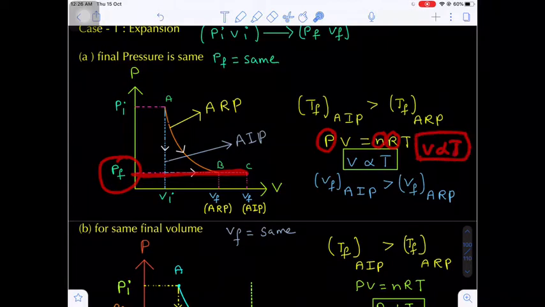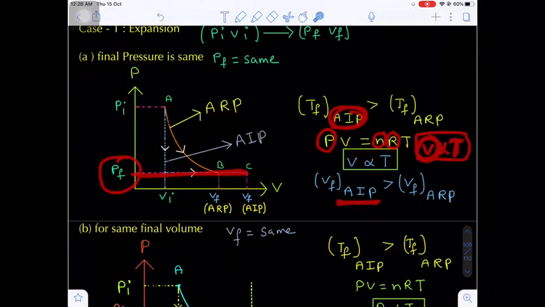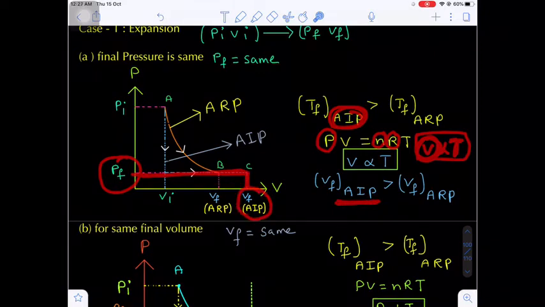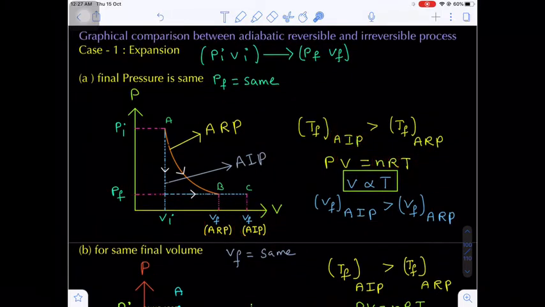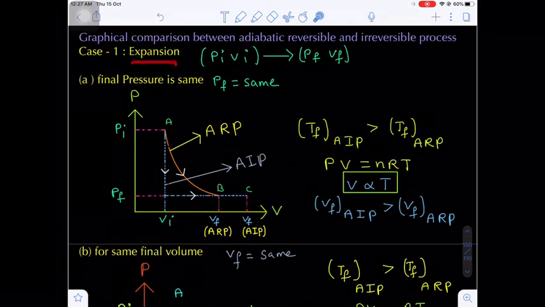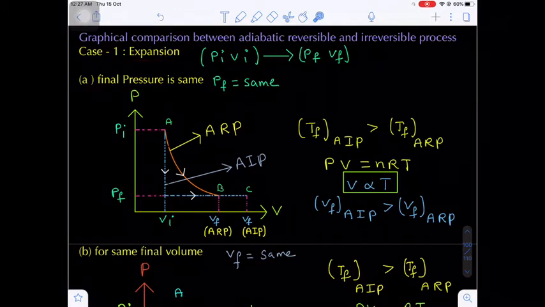We know the final temperature is very high in the adiabatic irreversible process. That means the final volume is also very high in the adiabatic irreversible process. That's why the final volume of the adiabatic irreversible process will be more than that of the reversible process during the expansion. Are you getting my point?